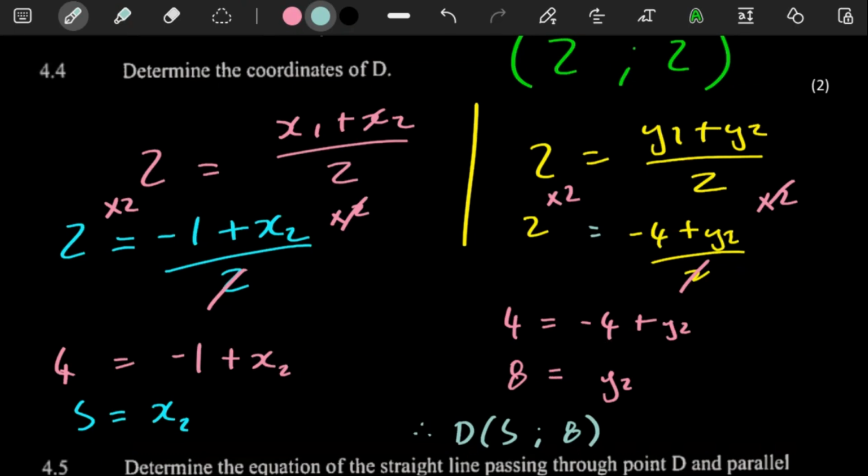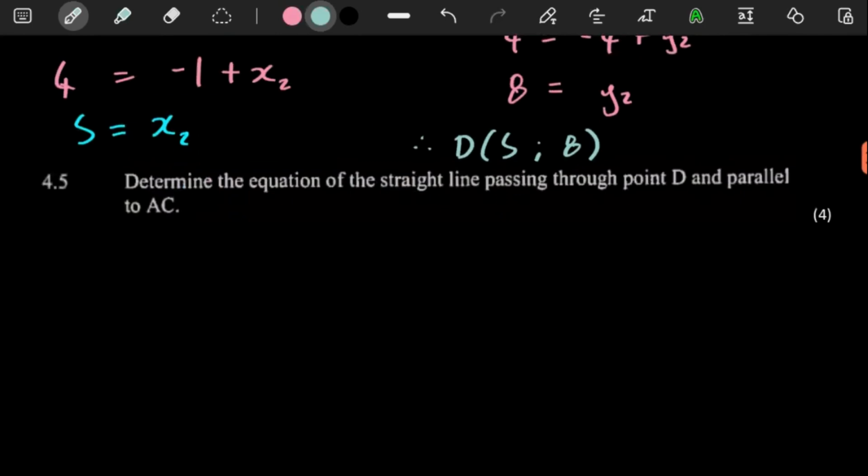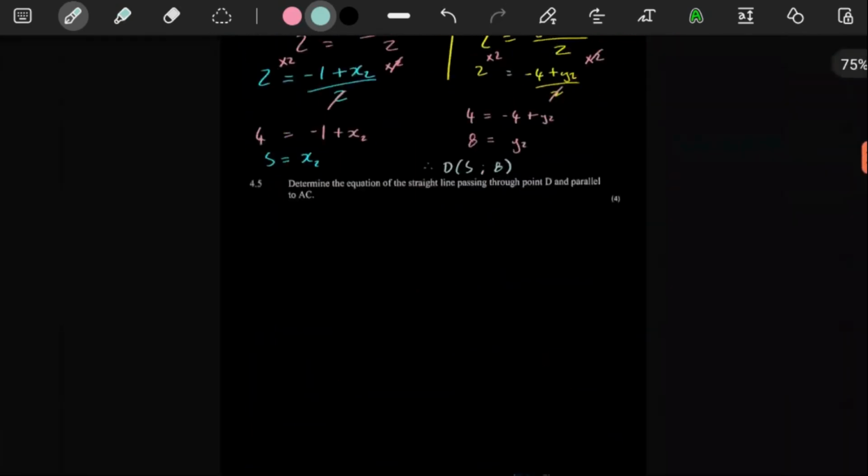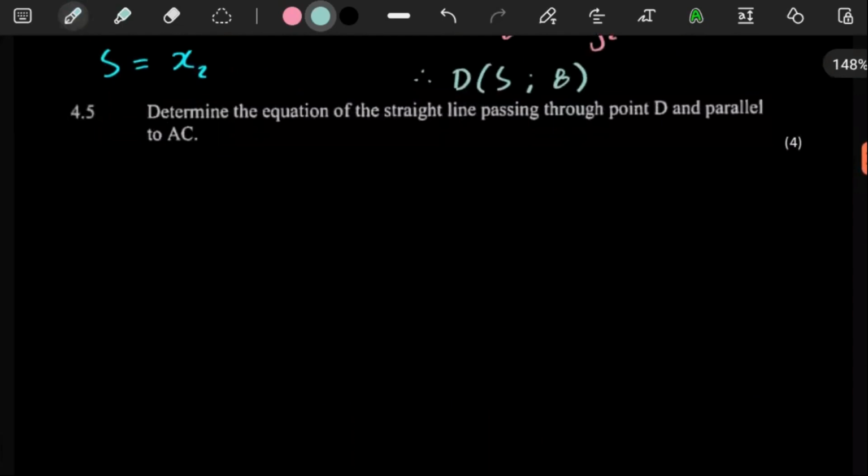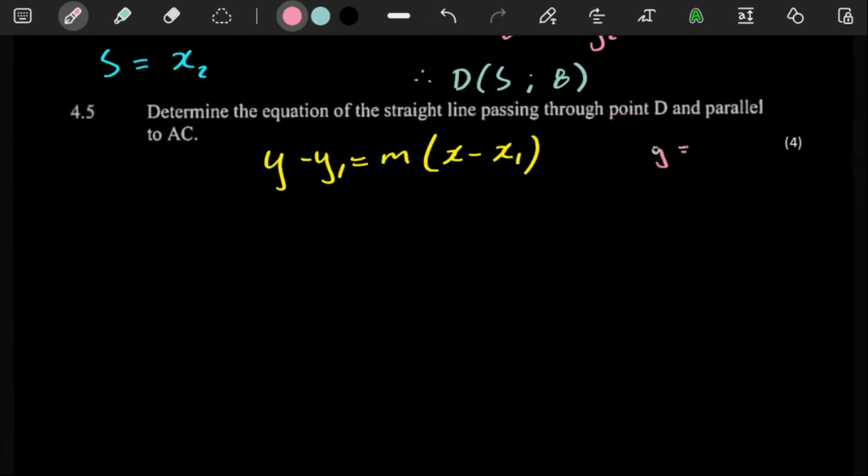So with this being said, 4.5 says, for 4 marks, determine the equation of the straight line passing through point D and parallel to AC. So without us worrying too much about the sketch yet, remember, if it's a straight line, we said we can easily just use this formula to get an equation of a straight line. Now, what we know is a straight line basically has a gradient and a y-intercept.